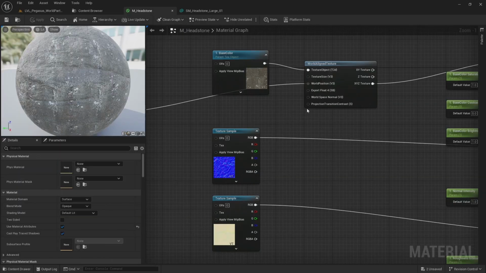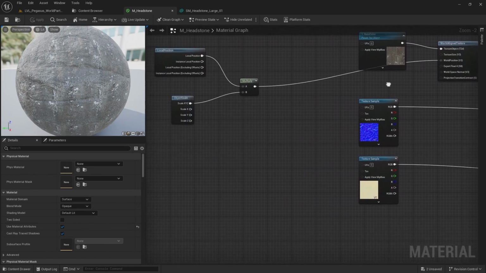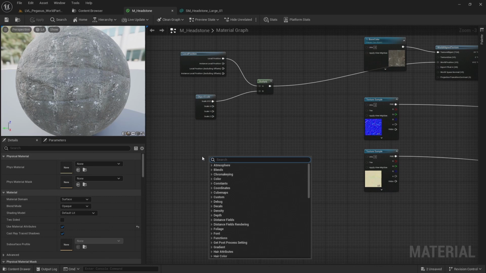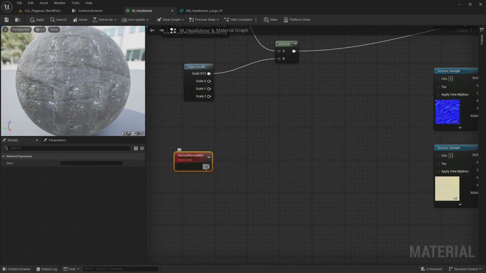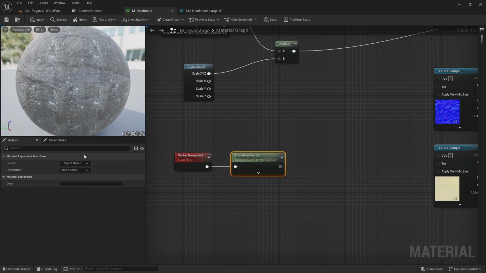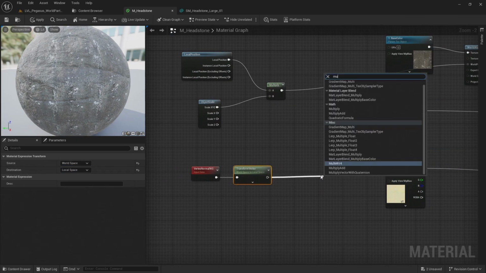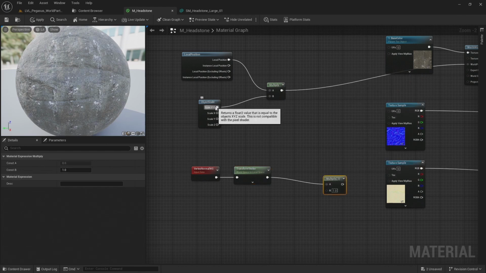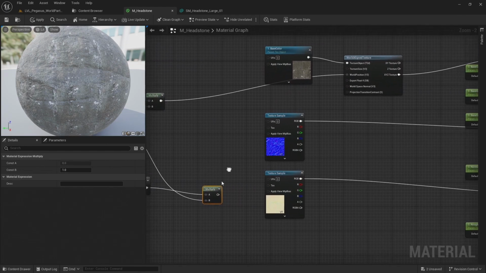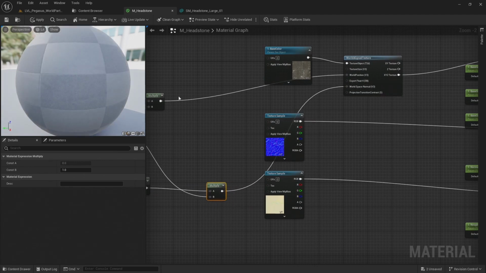And that's because on the world aligned texture, I also have world space normal, which I need to be in local space. So I'm going to add a vertex normal world space and transform that from world space to local space. And just like I did with the local position, I want to multiply this by the object scale. And then I can attach this to the world space normal on the world aligned texture.